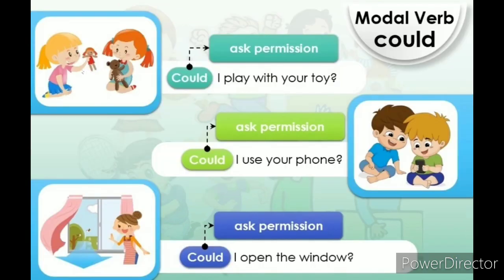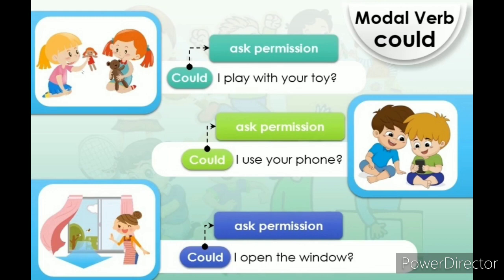For example, could I play with your toy? Here could is used for asking permission. Followed by: could I use your phone? Here could is used for asking permission. The third example is: could I open the window? Here could is used for asking permission.